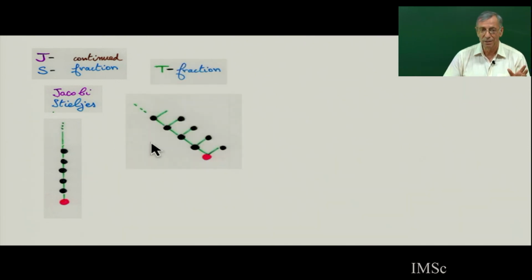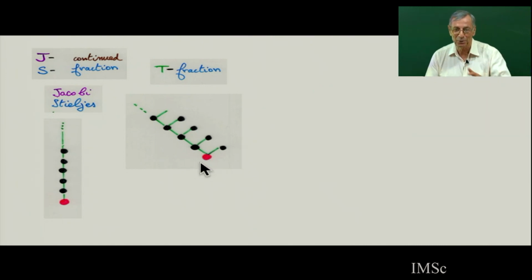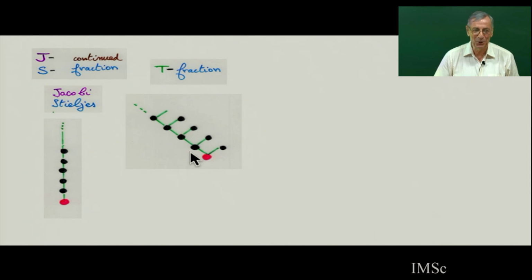So you can extend this to the T fraction. You are going to move now on this tree. This is T fraction. This is in the book of Thron, etc. Maybe they call this T because of Thron, the author of the book. And then you can make beautiful combinatorics. Some natural combinatorial generating functions can be expanded in T fraction.